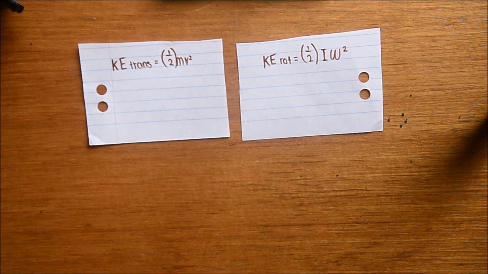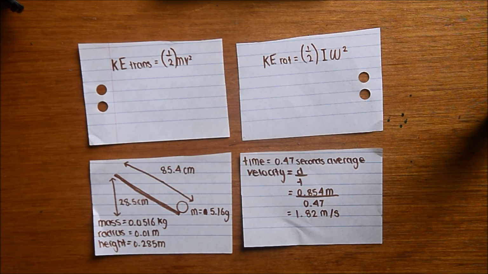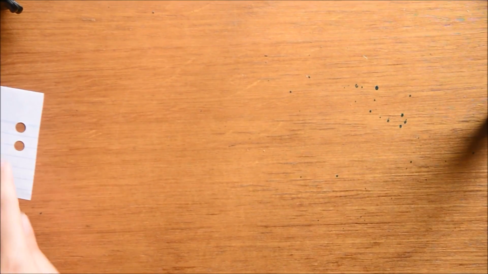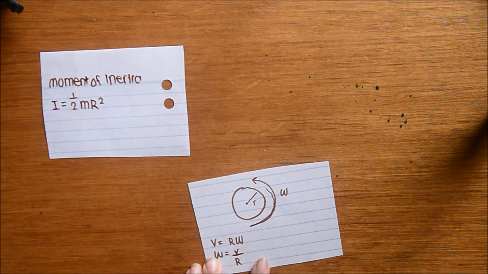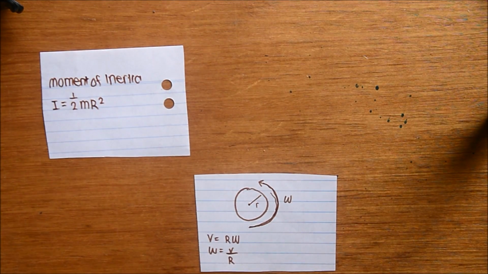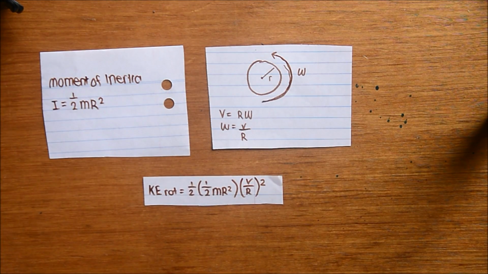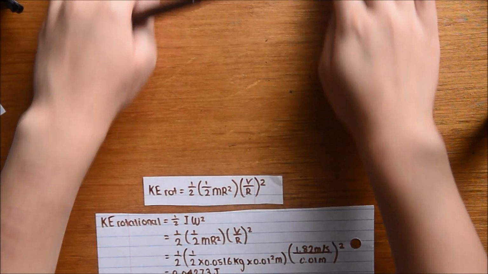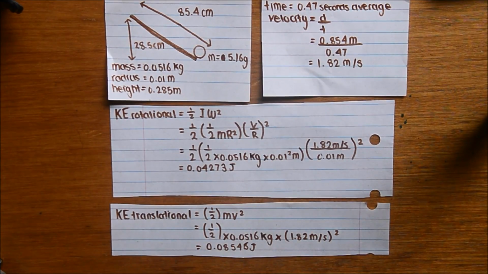Looking back at our ball, we can find its velocity through 10 consecutive recorded times taken for the ball to travel down the ramp, and this just ensured a lower possibility for experimental error and uncertainty. The moment of inertia is defined as half the object's mass times its radius squared. We also find that an object's tangential velocity here is equivalent to its translational velocity, therefore equals its velocity times the ball's radius. The formula for rotational energy can therefore be redefined as such. Using this, we found the rotational energy. The translational energy was also calculated using known values.